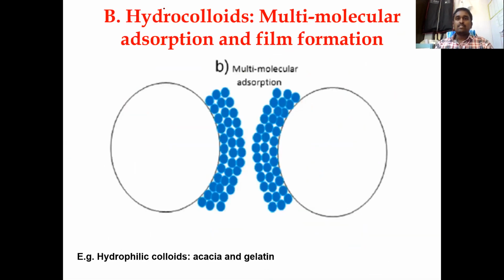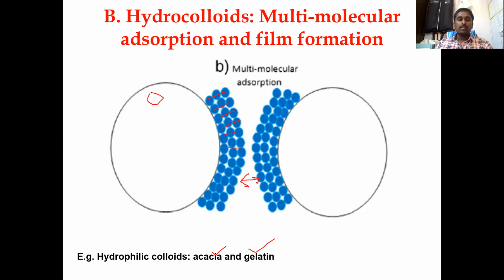So next comes multi-molecular adsorption or film formation. In this, solid molecules like acacia or gelatin, when you add them, form different layers to prevent coalescence or whatever other stability problems are present in the emulsions. So this leads to the formation of a stable emulsion.